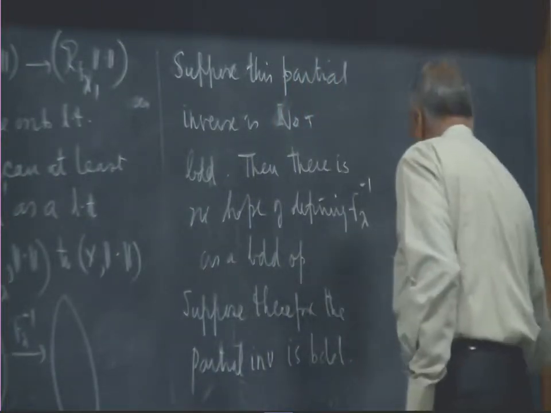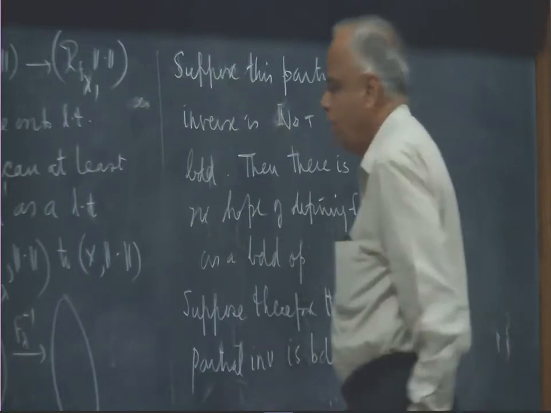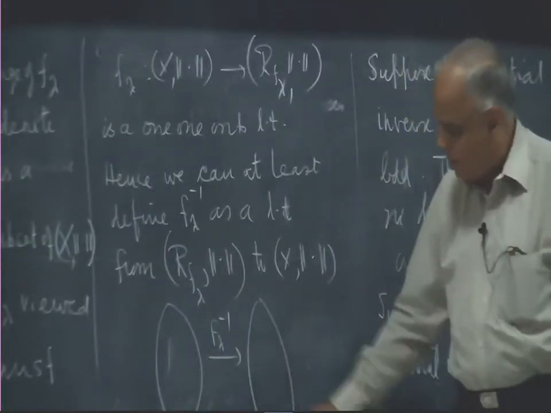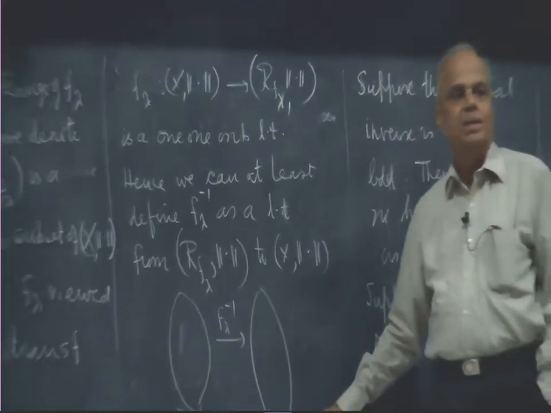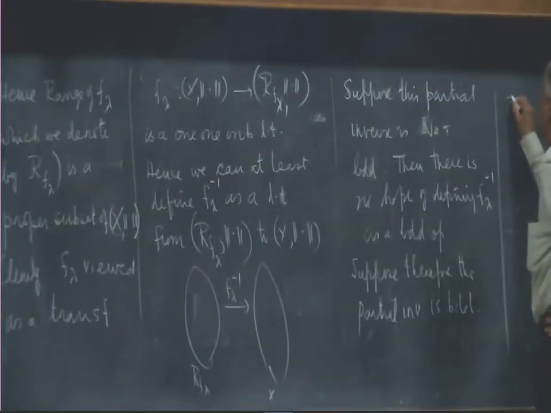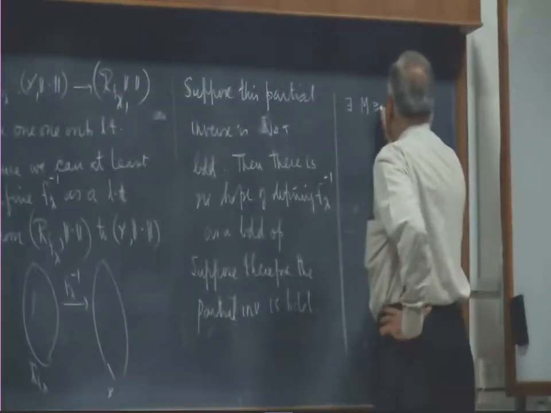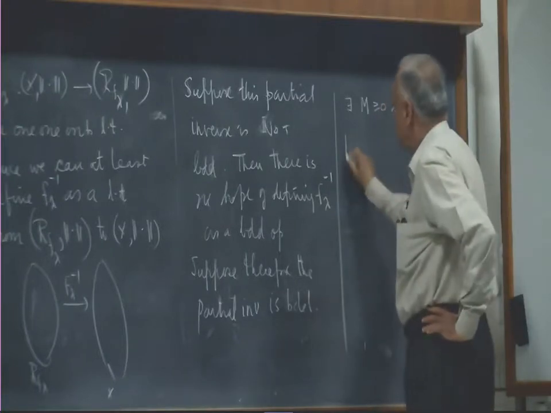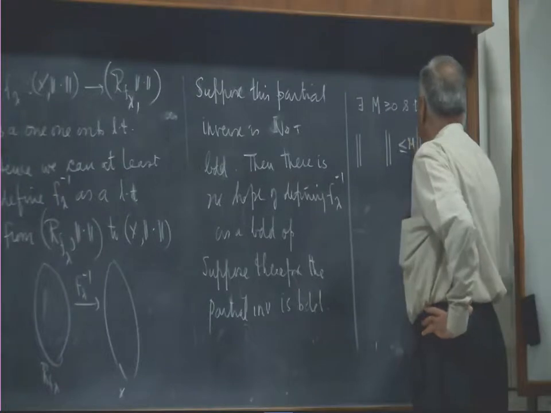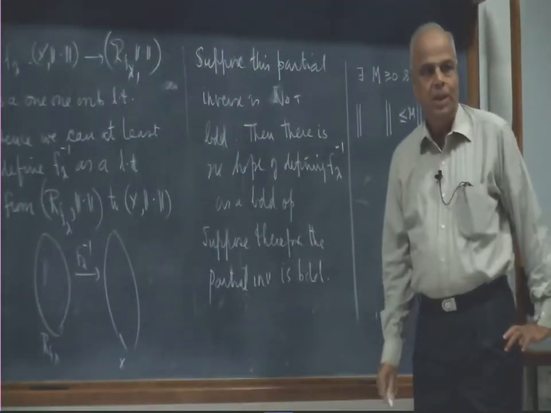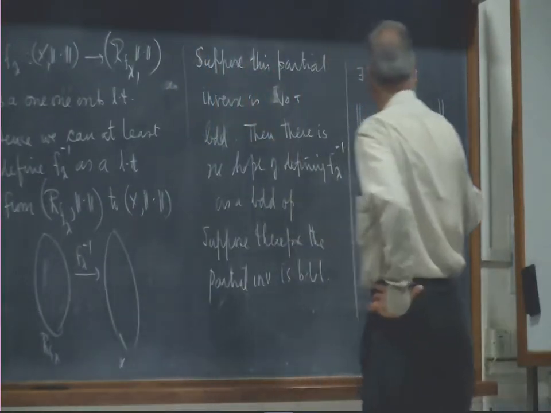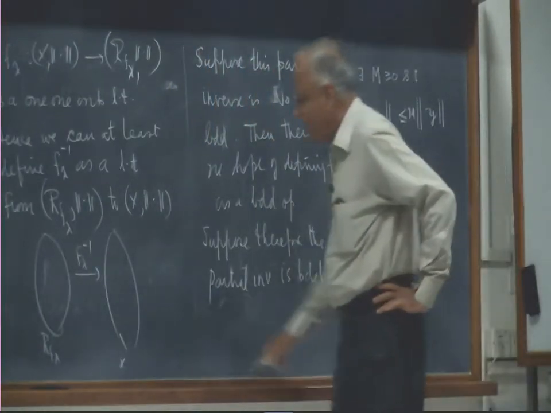What exactly does this mean? It means this transformation that we have defined from this space to this space is a bounded linear transformation. Bounded means there exists a constant m such that the changed length is less than or equal to m times the original length. Where is the original length? Here, so let me put it as y. Where is the changed length?